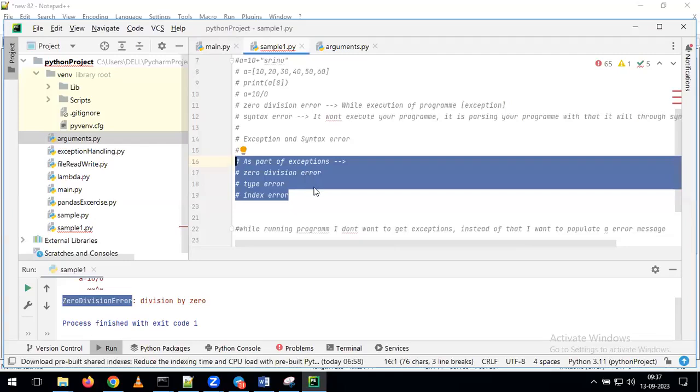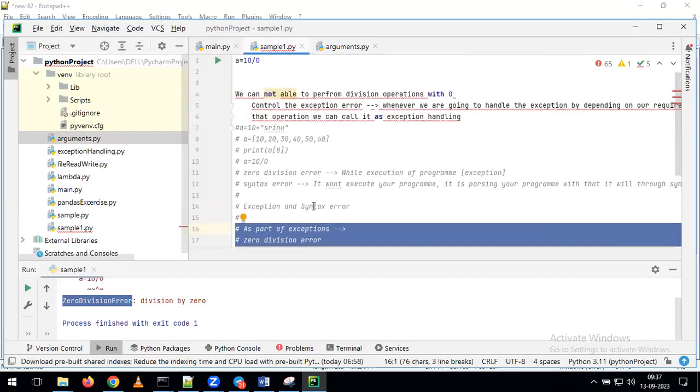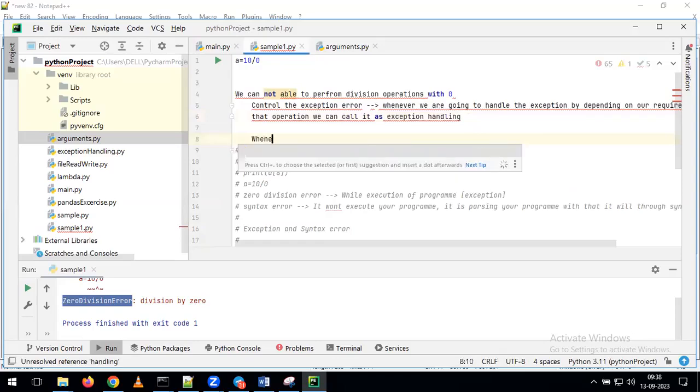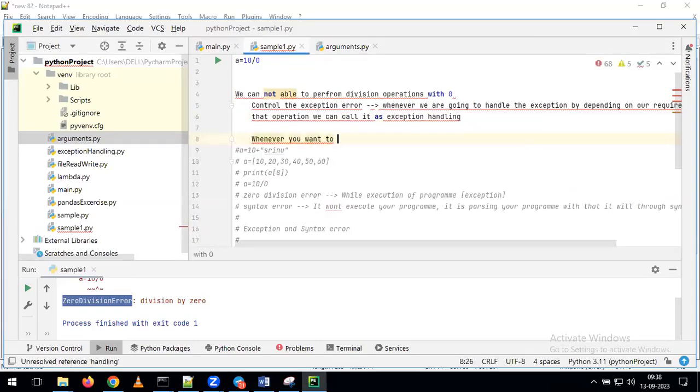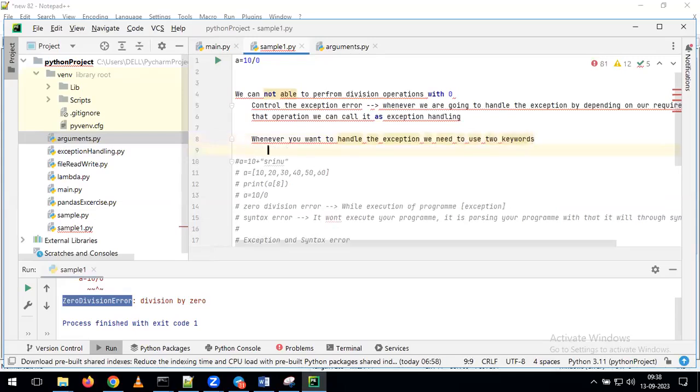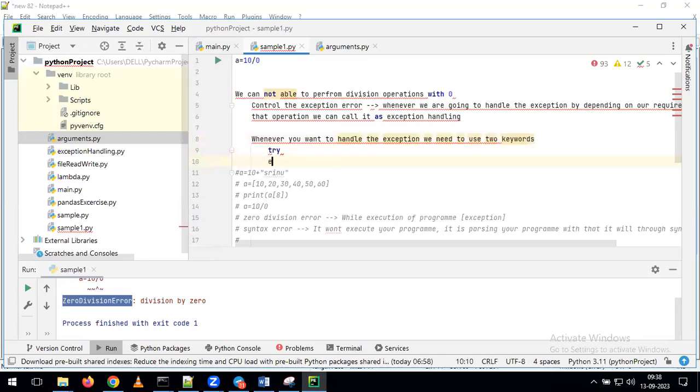Now what we are trying to understand is, instead of getting the exception error, I want to control all those kinds of exceptions depending on my requirement. Indirectly, you want to handle the exceptions depending on your requirement. That kind of operation we call exception handling. Whenever you want to handle the exceptions, we need to use two keywords. Those are nothing but try and except.